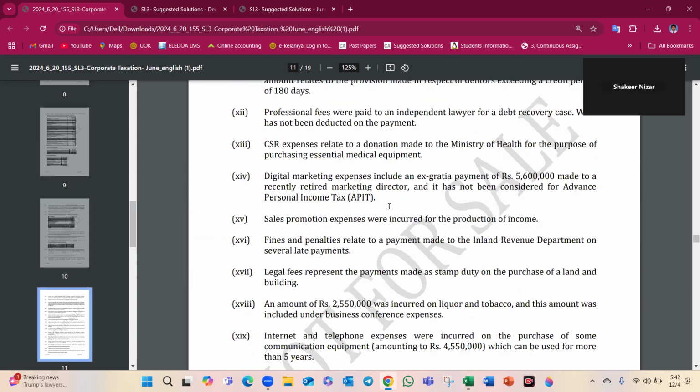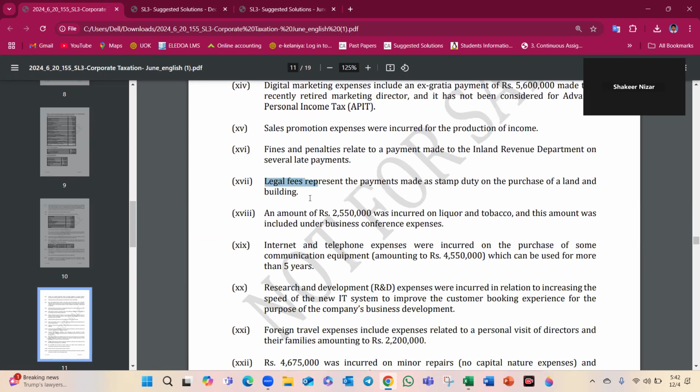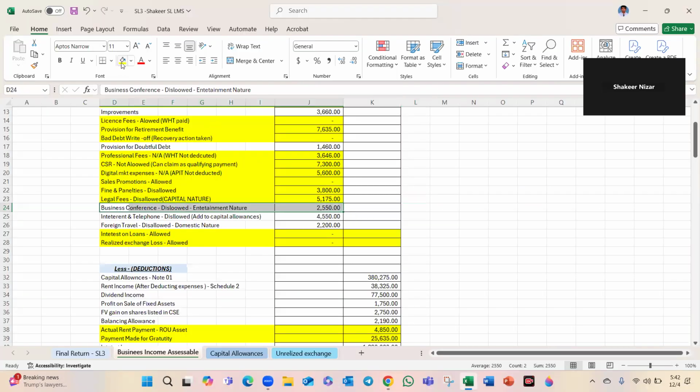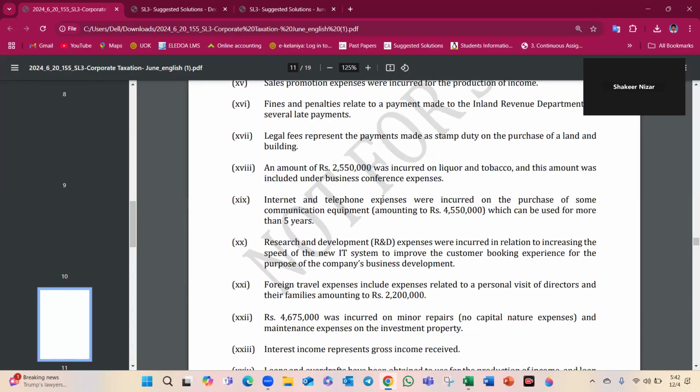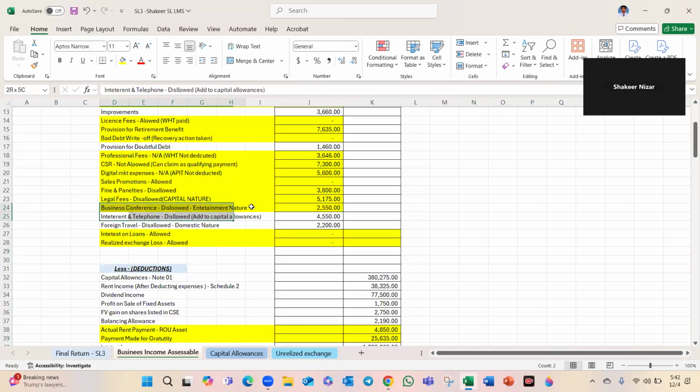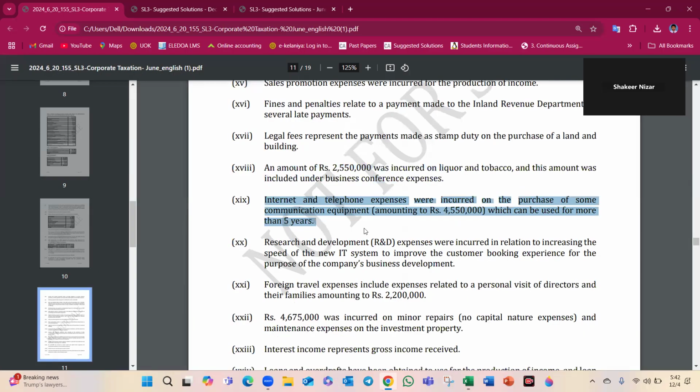Sales promotion fine. Legal fees we add back. An amount including business conference, you want to add back. Responsive payment, add back to the personal benefit. Domestic internet and telephone expenses incurred in the purchase of some communication equipment amount. It can be used for 5 years. Capital nature. Other responsive payments you want to add back. Disallowed. Add to capital allowances. Internet and telephone. It's not expensive even. Okay.